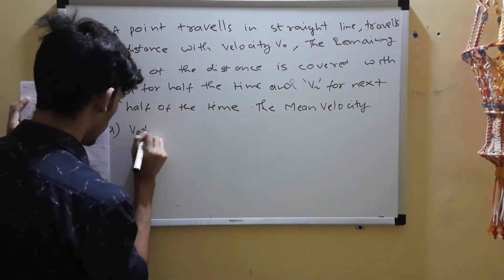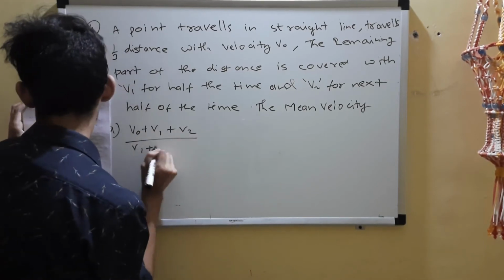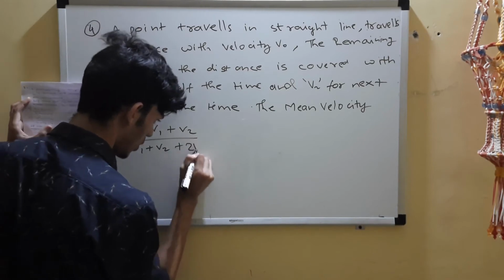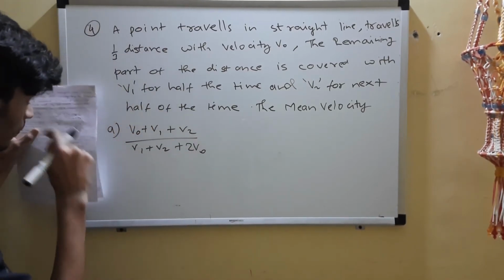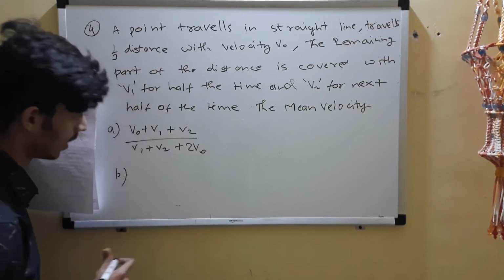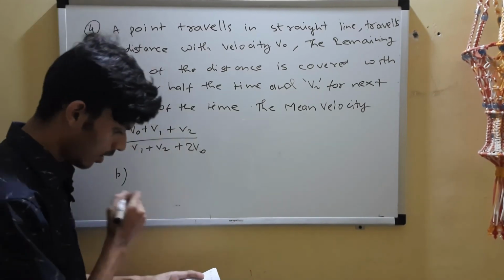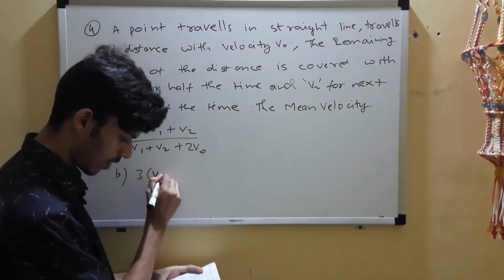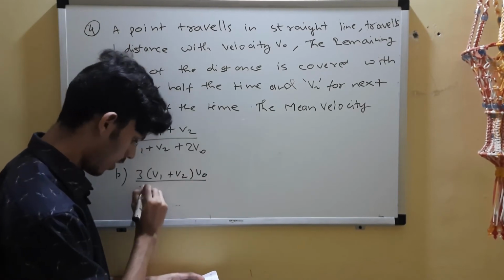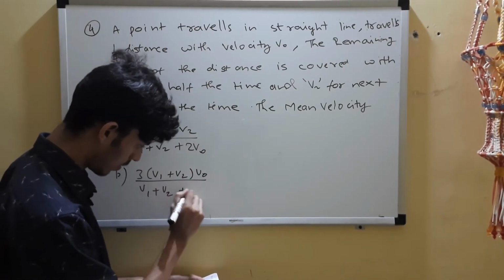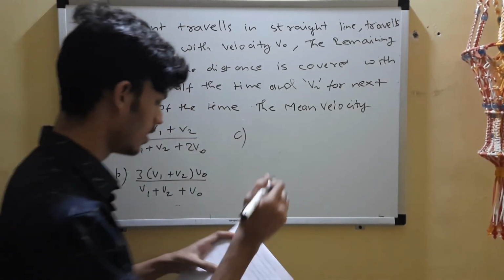So is it (v0 + v1 + v2)/(v1 + v2 + 2v0), or is it 3v1v2v0/(v1 + v2 + v0)? Don't get frightened by the options, it's very easy.